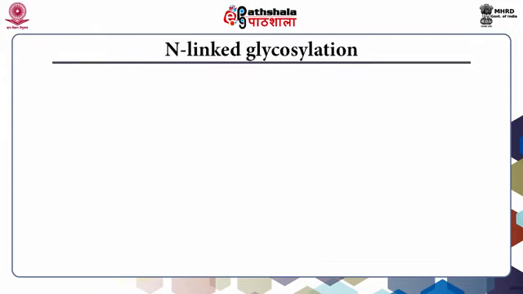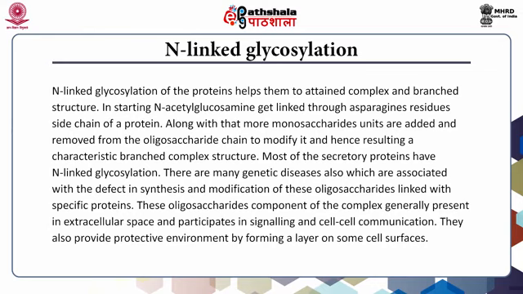N-linked glycosylation. N-linked glycosylation of proteins helps them attain complex and branched structure. In the beginning, N-acetylglucosamine gets linked through the asparagine residue's side chain of a protein. Along with that, more monosaccharide units are added and removed from the oligosaccharide chain to modify it, resulting in a characteristic branched complex structure.